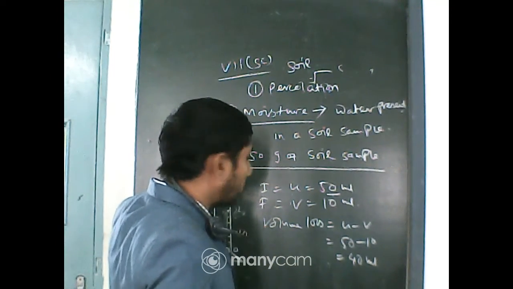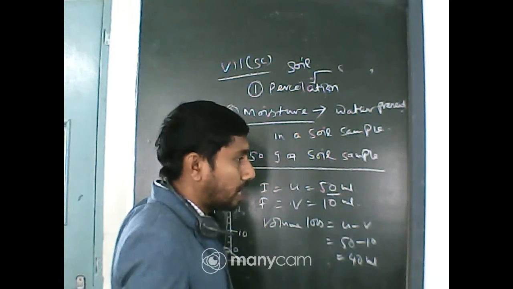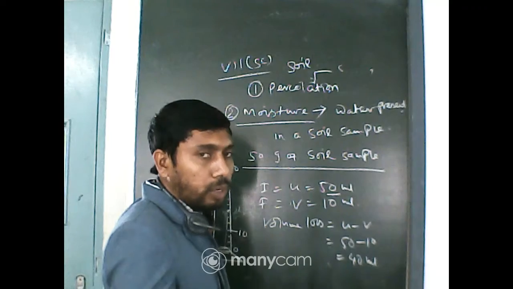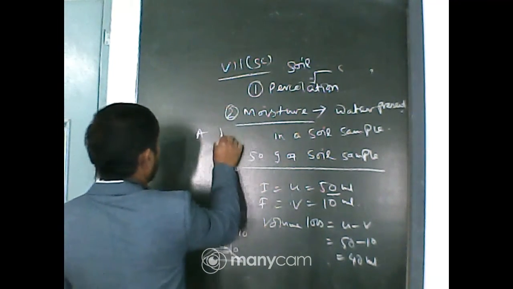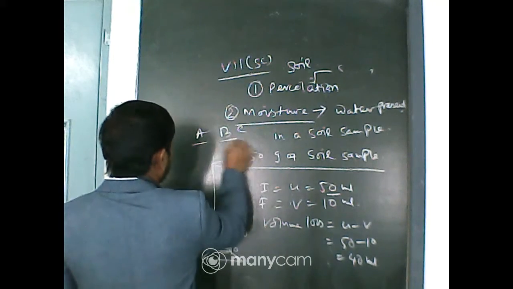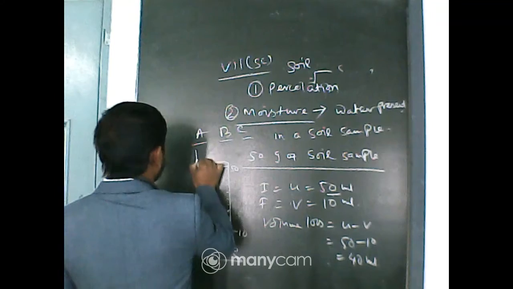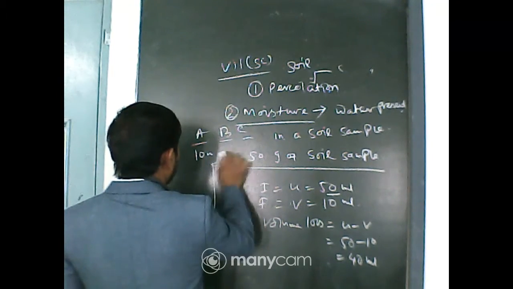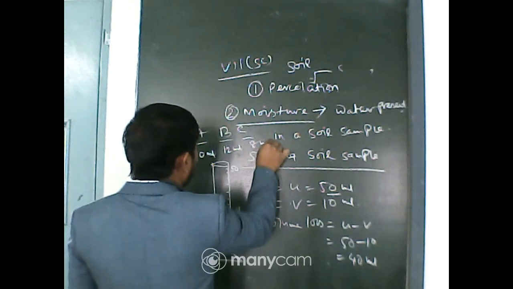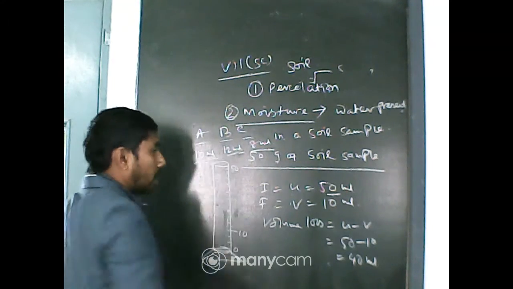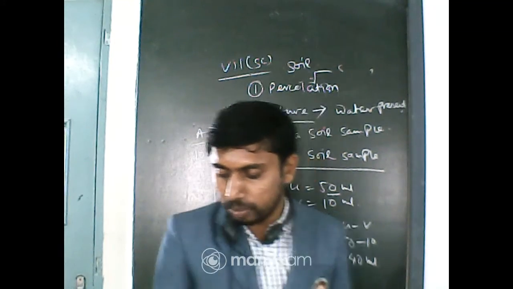The water taken is of the same quantity, but it will be absorbed in different quantities. Suppose there are 3 samples A, B and C. If 3 samples are taken, suppose one takes 10 ml, one takes 12 ml, one takes 8 ml. So this is the difference in their water conservation, or water absorption.